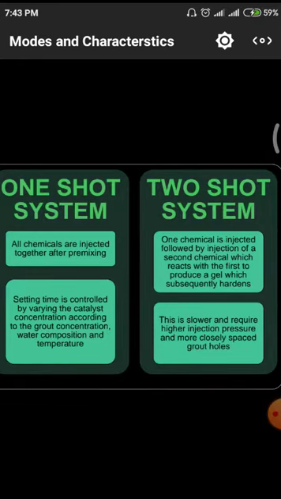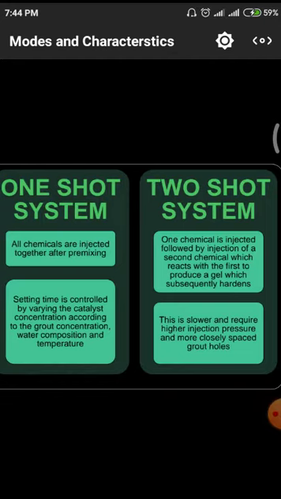All those are related to the one shot system. In the one shot system, we go for pre-mixing of materials, and after that we add some catalyst. The purpose of the catalyst is to accelerate the reaction. Whenever we use these catalysts, they are responsible for accelerating the reaction and forming the bond.